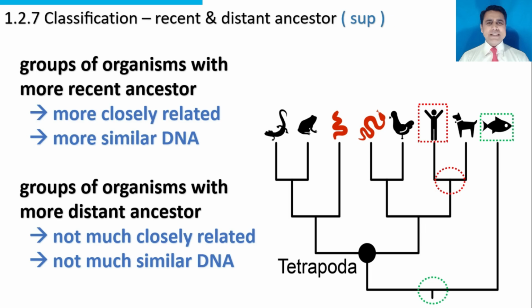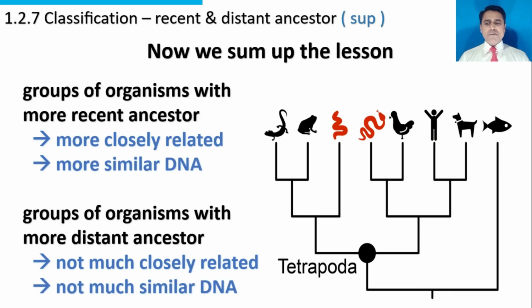They have distant ancestors. Now we sum up the lesson. Groups of organisms with more recent ancestors are more closely related because they have more similar DNA. On the other hand, groups of organisms with more distant ancestors are not closely related because their DNA is different. Their DNA is not much similar. This is the sum up of this lesson.